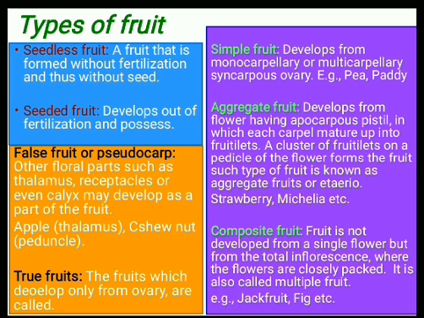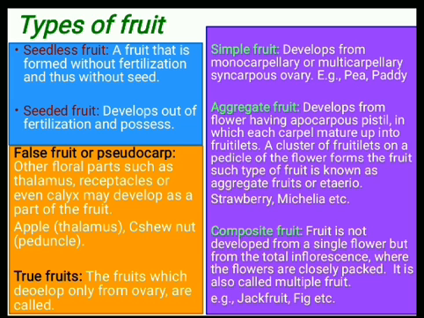In case of simple fruit, when a single ovary of a single flower is converted into fruit, it is called simple fruit. That is, it develops from a monocarpellary or multicarpellary syncarpous ovary. For example, pea, paddy, etc.